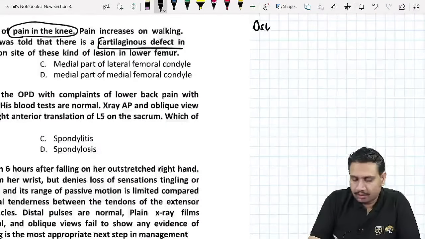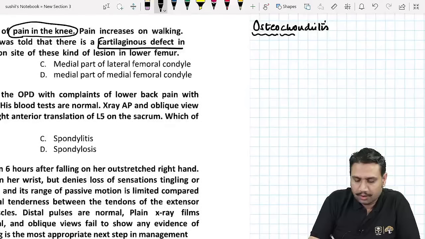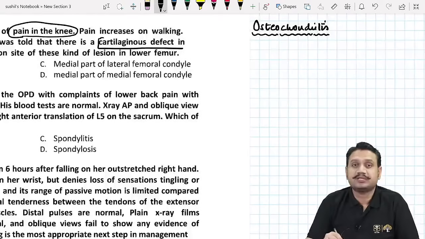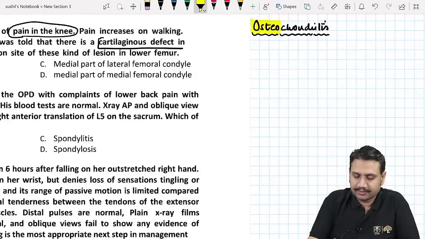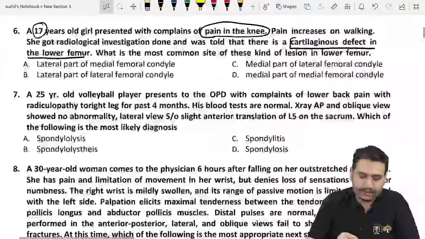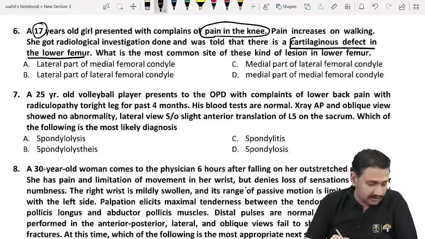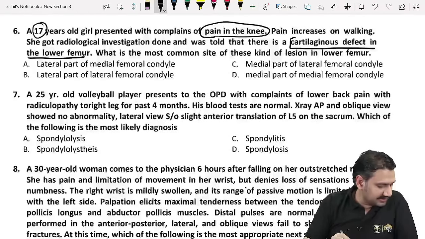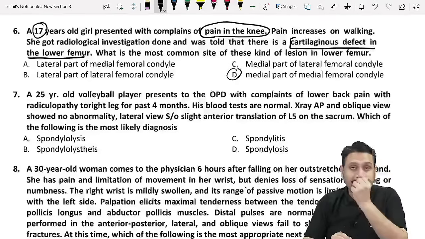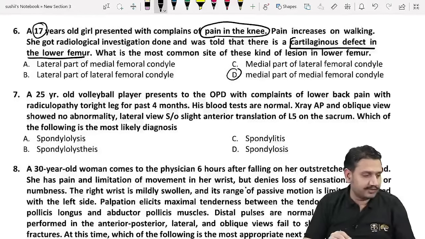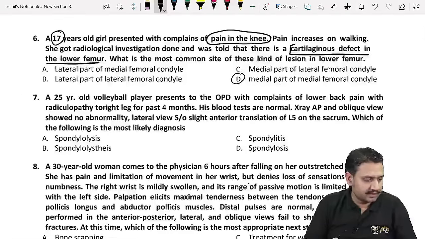We are actually talking about osteochondritis. I hope you all can recall that. Osteo, the bone, chondro, the cartilage, and itis, the inflammation. The inflammation of the bone and the cartilage is what you call osteochondritis. Now, osteochondritis is common at what position? Somebody has answered, like Abhinav answered D, medial part of medial femoral condyle. Not exactly. D for which one? Kokai is answering D. For which one? I'm not sure what you have answered.